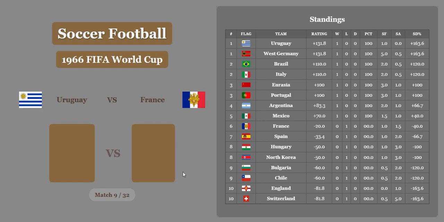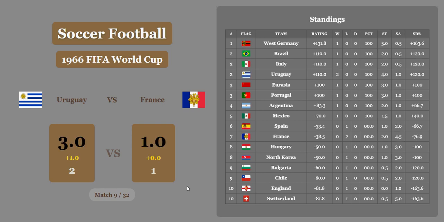Next game, Uruguay versus France. 2-1 Uruguay, and they're going to get a bonus too. So France off to a terrible start this World Cup. Uruguay off to a great start. That's going to drop into the second on the goal difference, but they're still tied in second with Italy, and they're up there in contention. Oh, and Brazil as well.